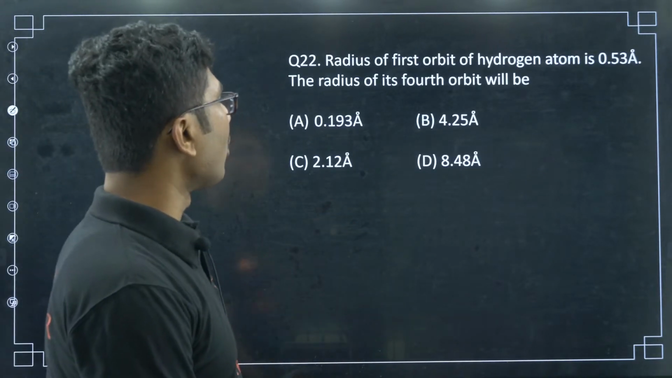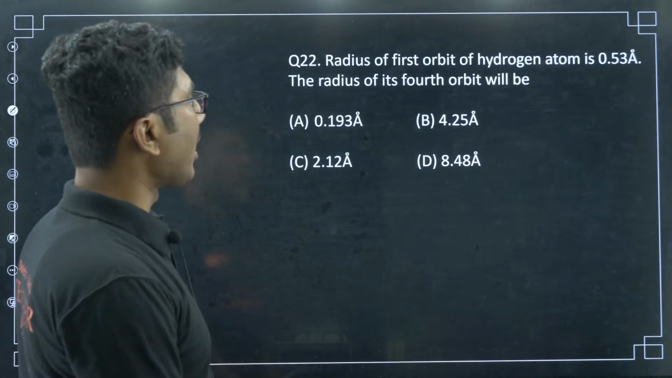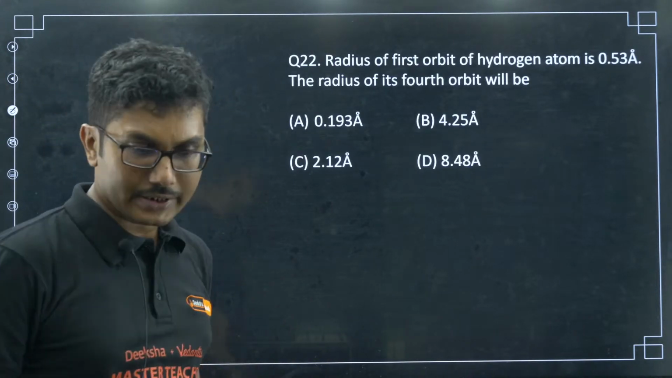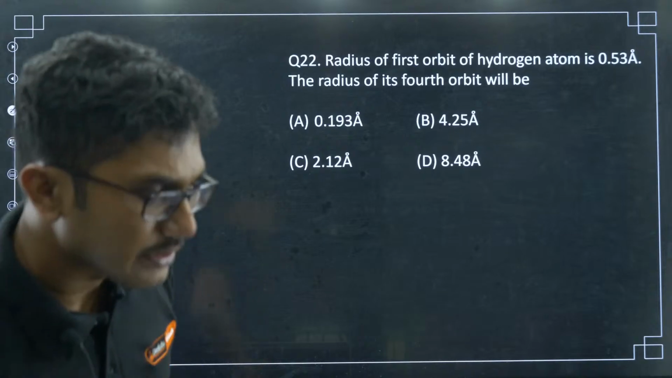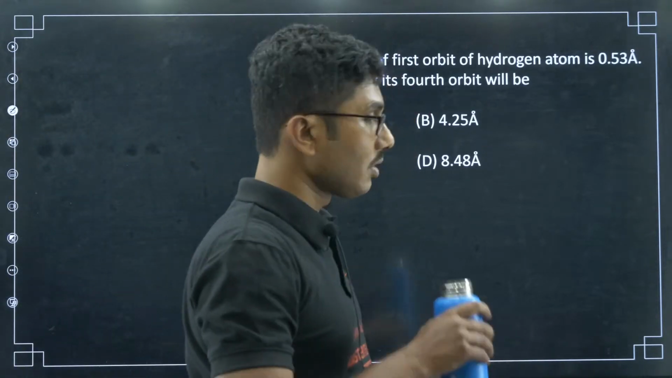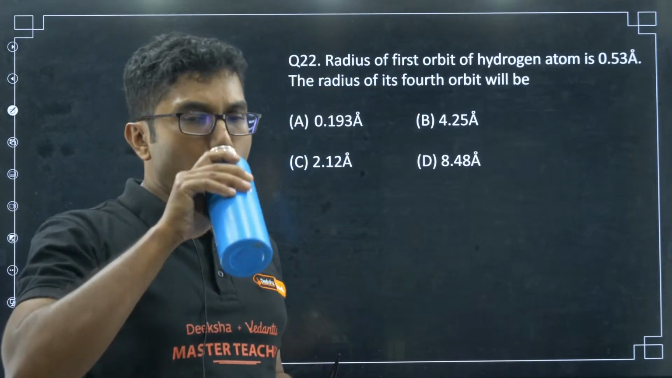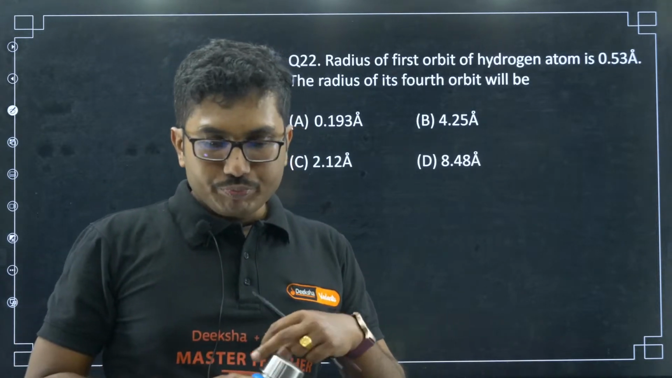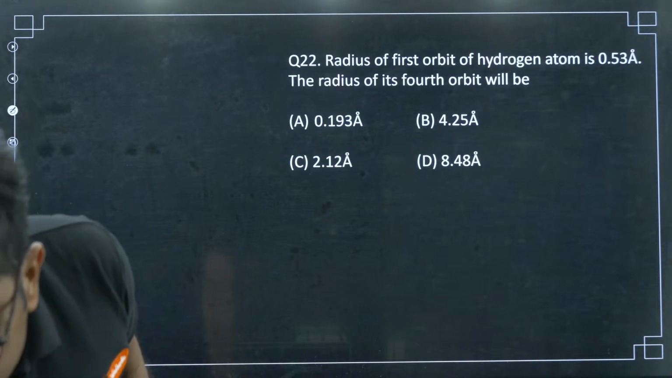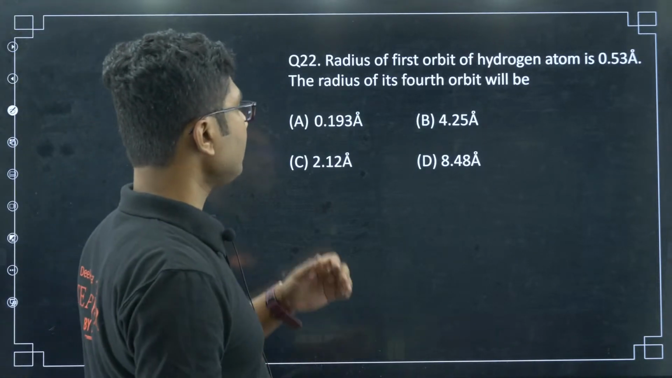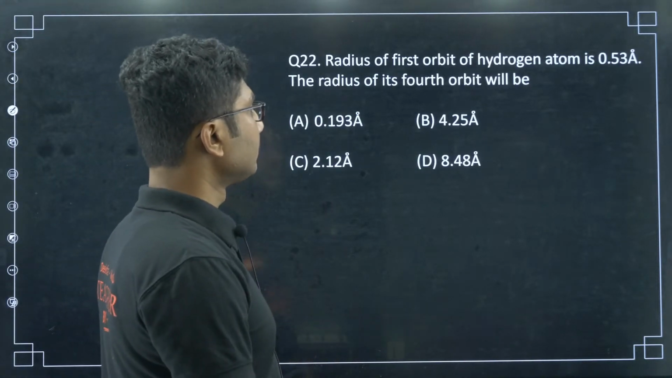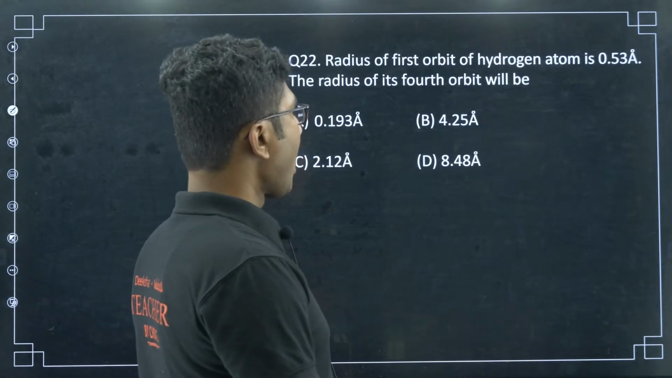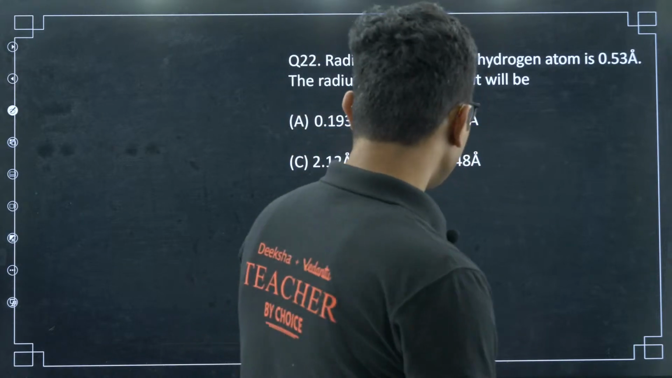The radius of the first Bohr orbit of the hydrogen atom is 0.53 angstrom. The radius of the fourth orbit will be very interesting. Let's see if anyone can answer this. D.